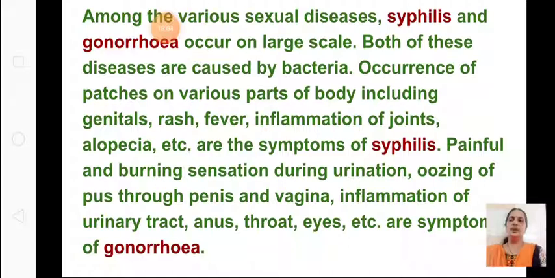Painful and burning sensation during urination, oozing out of pus through the penis and vagina, and inflammation of the urinary tract, anus, throat, and eyes are the symptoms of gonorrhea. So these two diseases are transmitted sexually. By keeping the private organs clean from time to time, many complications can be avoided. Okay, so this lesson is completed, children.